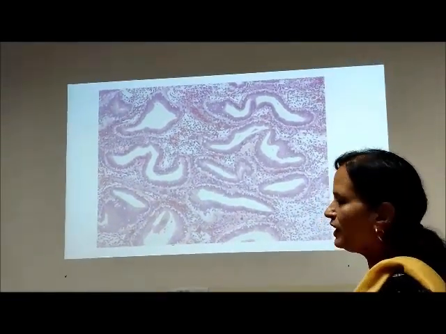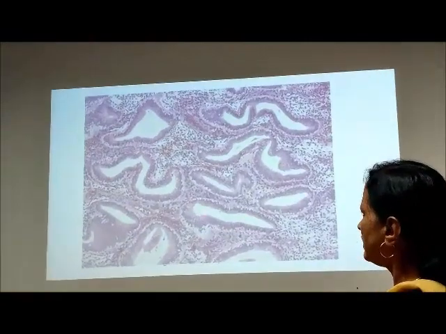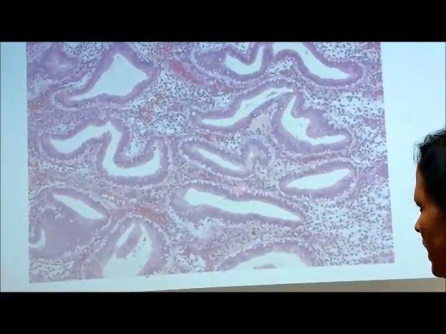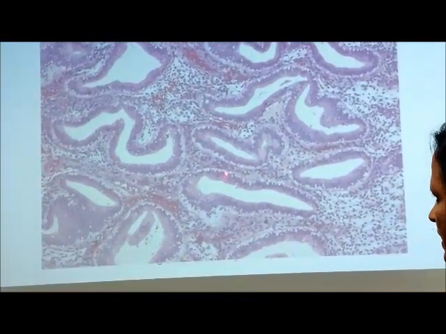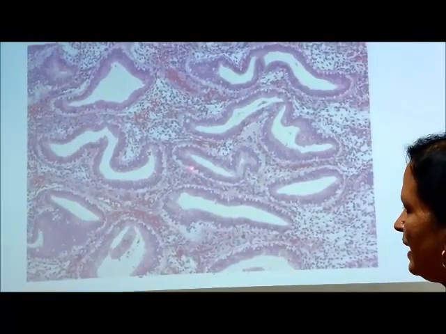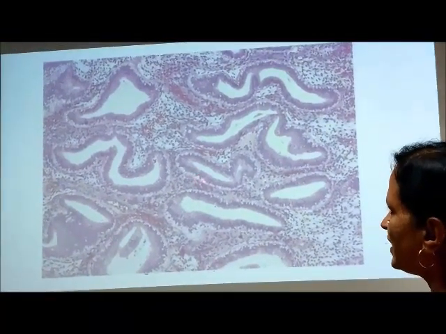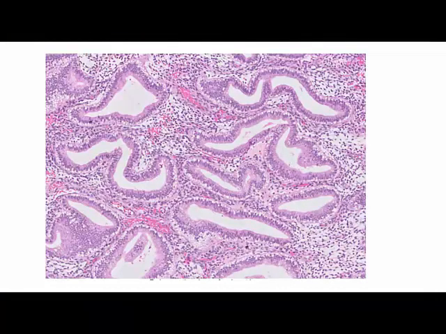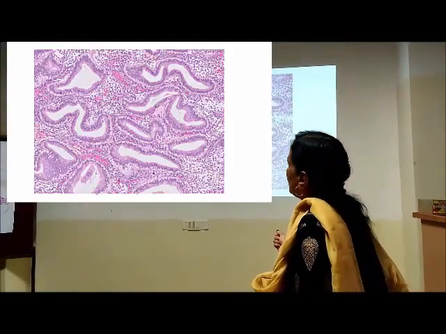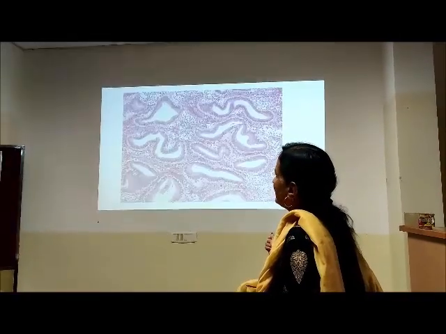But a very prominent change is, where is the nucleus? Nucleus is, yeah, this is the basement membrane, right? But the nucleus is away from the basement membrane. It's somewhat in the center of the cell, because beneath the nucleus we are seeing clear vacuolations. So if more than 50% of the glands in the biopsy are showing this, then we call it the early secretory phase. So I think you can make out the vacuolations very well. So this is the early secretory phase.